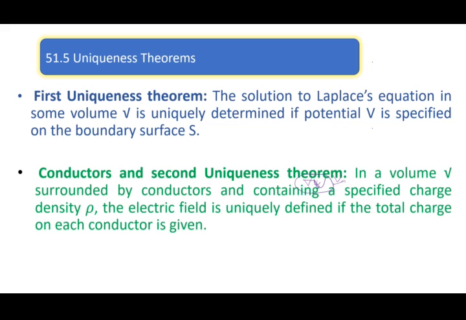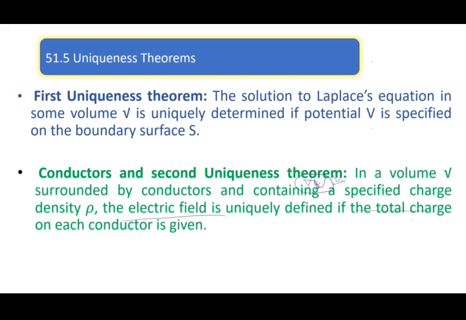The second uniqueness theorem is also there. This you recite or remember. This is a little bit complicated compared to the earlier one. This also tells that solutions are unique when we specify the charge density rho, then the electric field is uniquely defined.